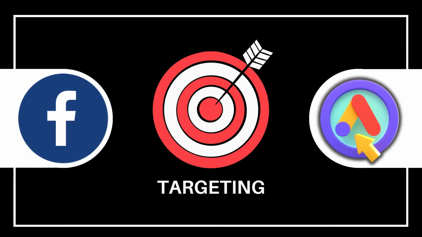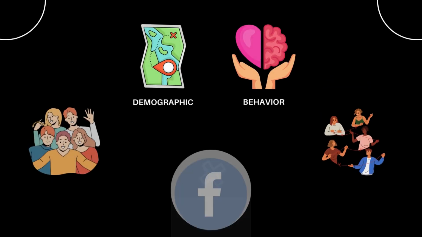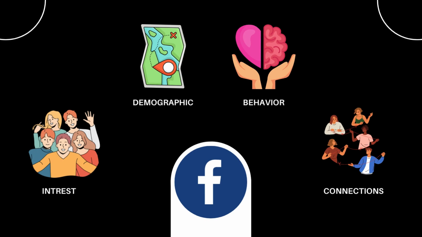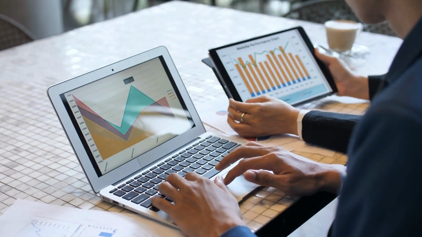Targeting options. Facebook ads. Facebook offers precise targeting options based on user demographics, interests, behaviors, and connections. You can target users with specific interests or even retarget those who have interacted with your content.